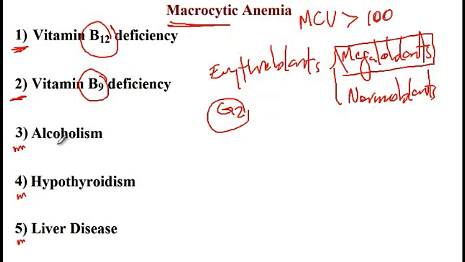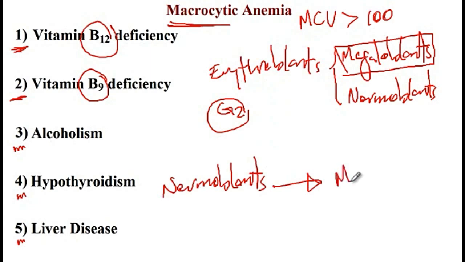On the other hand, in conditions like alcoholism, hypothyroidism, or liver disease, the size of erythroblasts is normal, so there would be normoblasts that are released into the circulation as erythrocytes, and then later on, once they are released as normal red blood cells, there are some changes that will make them macrocytic. So the initial production of erythroblasts is normal, but then later on red blood cells will increase in size.